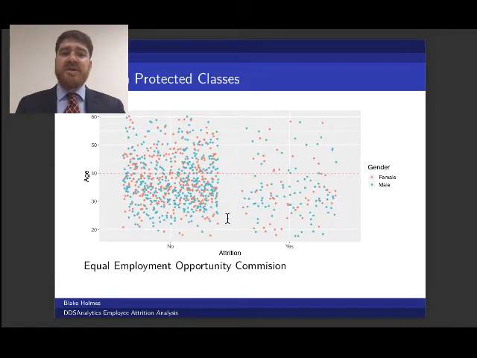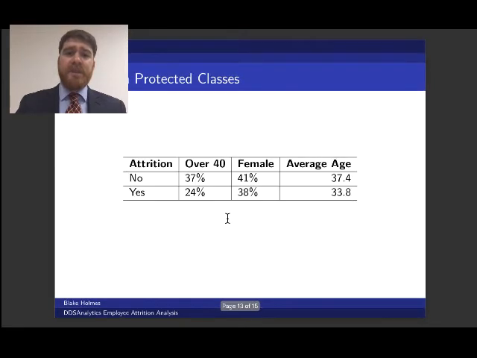Here are our protected classes. According to the EEOC, in our data set, the gender and age variables are protected. And so we need to make sure that the attrition rates for these populations are consistent with the general population, or else we might be at risk of lawsuit. Looking at this chart, we actually see that we're doing pretty well. There doesn't seem to be high rates of attrition in the over 40 age group or in the female gender class. The data here confirms what we just saw in the chart. There's really no overrepresentation with these groups in the attrition.